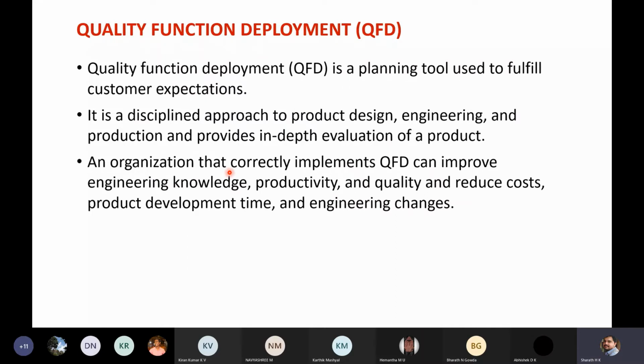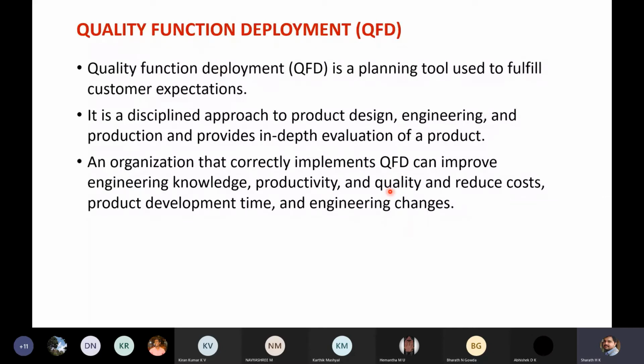An organization that correctly implements quality function deployment can improve engineering knowledge, productivity, and quality, and it will result in reduction in cost, reduction in product development time, and the number of engineering changes that need to be made will be less if you follow the approach of quality function deployment.